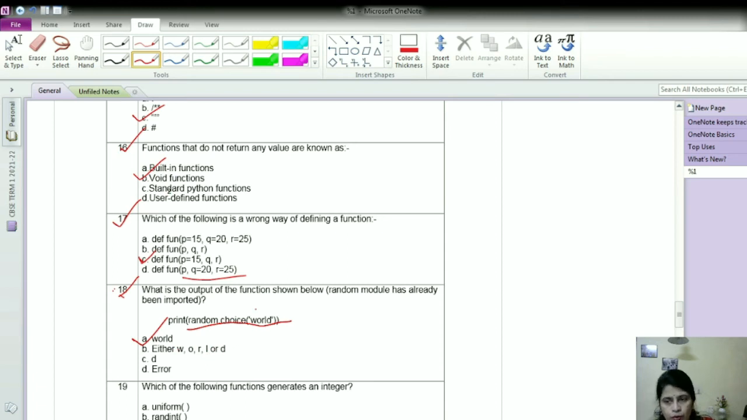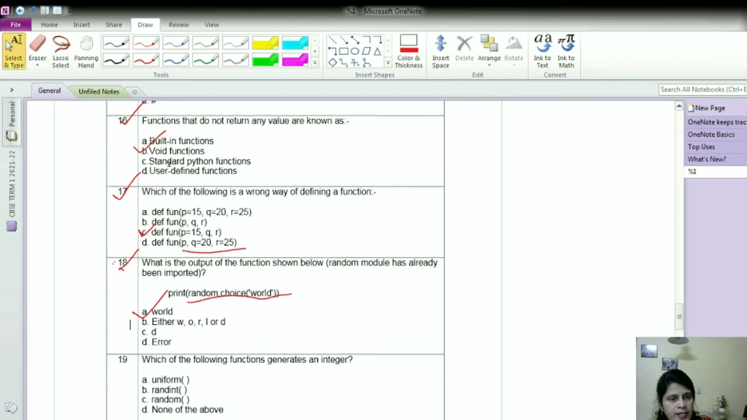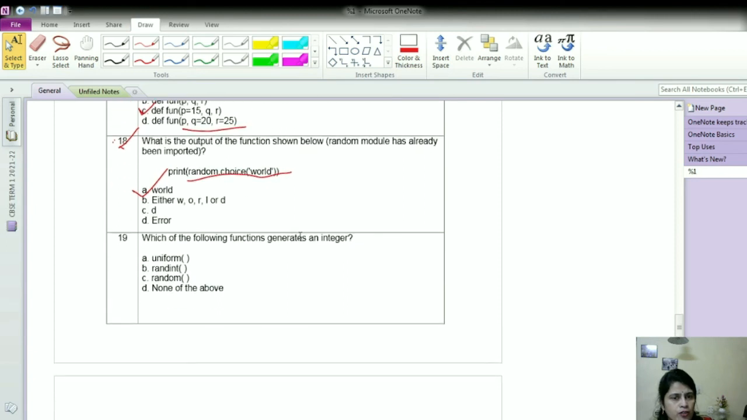Now moving on to the next question, that is question number 19. Which of the following function generates an integer? So okay, these are also the functions which are given here for random module, that is uniform, randint, random, none of the above. We know that randint function generates an integer. Which integer it will generate? The values which are provided in the parameters.